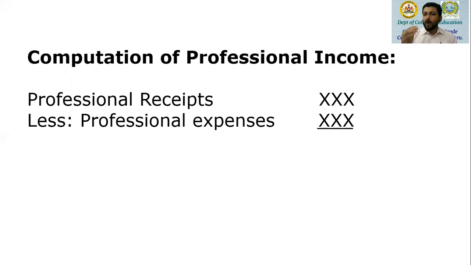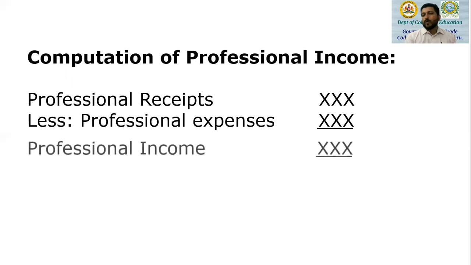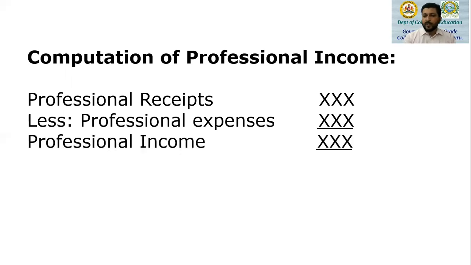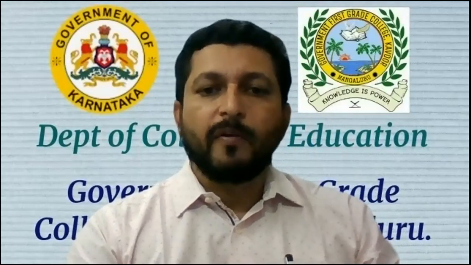So likewise, all professional expenses can be claimed as deduction to arrive at taxable professional income. So professional receipts, then from the professional receipts, we deduct professional expenses and we arrive at taxable professional income. So this is about the concept of deemed income as well as the computation of professional income.